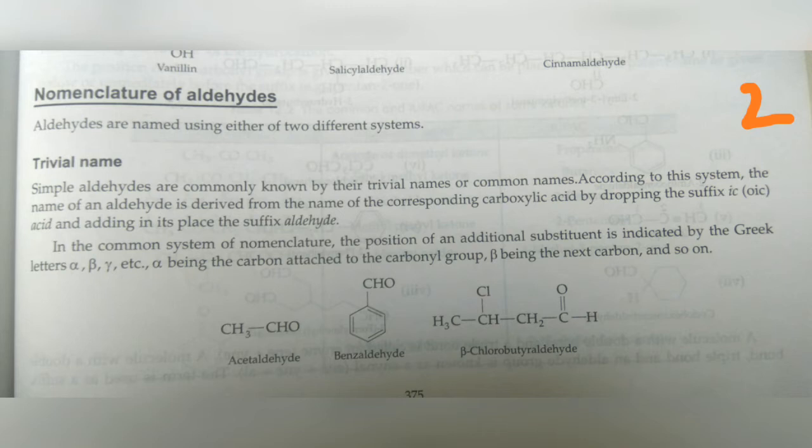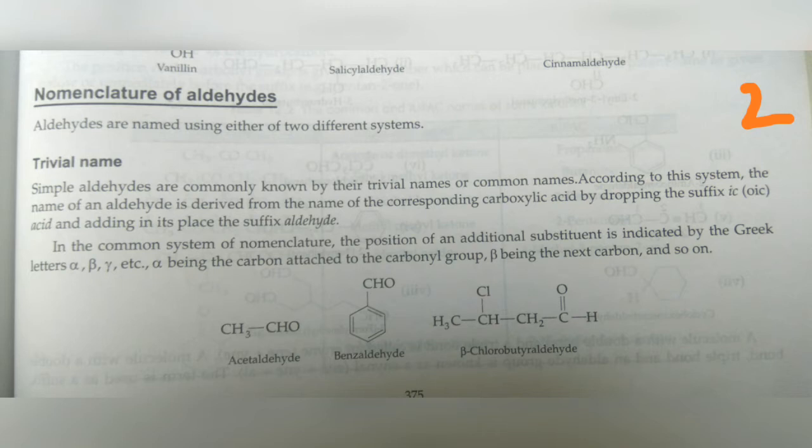Now, nomenclature. They have a trivial name and they have the IUPAC name. Trivial names are the simple names. According to this system, the name of the aldehyde is derived from the carboxylic acid by dropping the suffix -oic acid and placing in its place the suffix -aldehyde. For example, if something is obtained from acetic acid, we call it acetaldehyde.